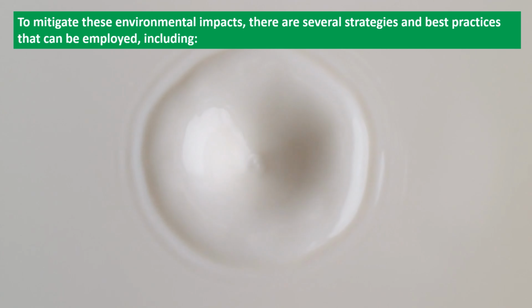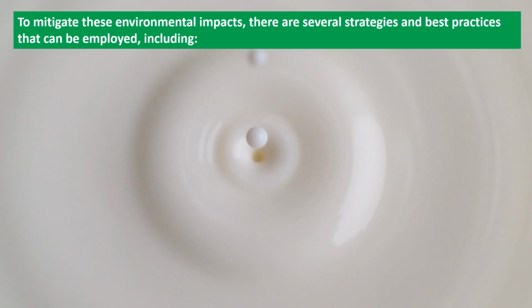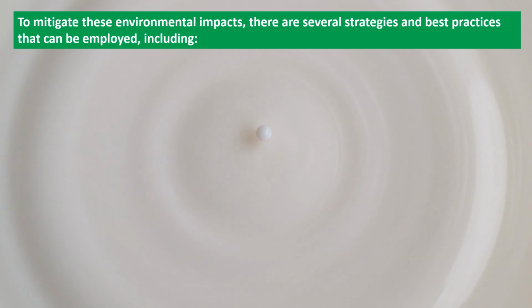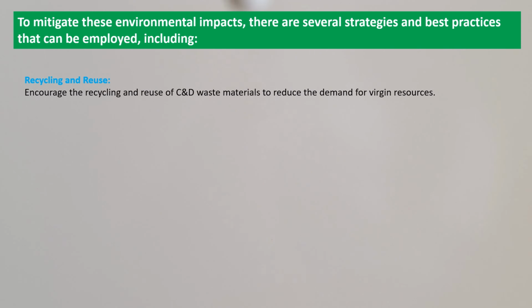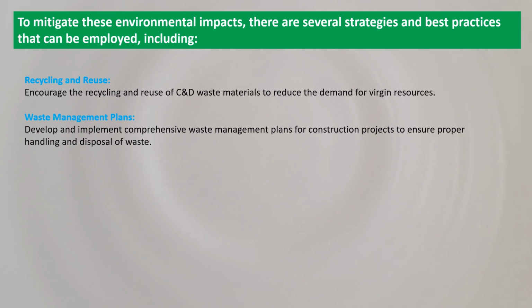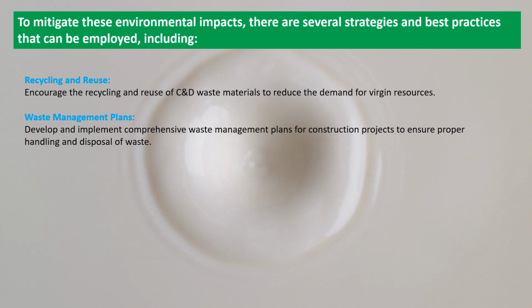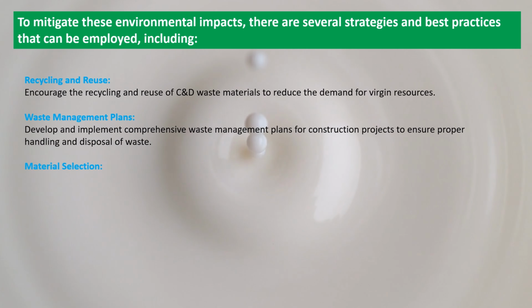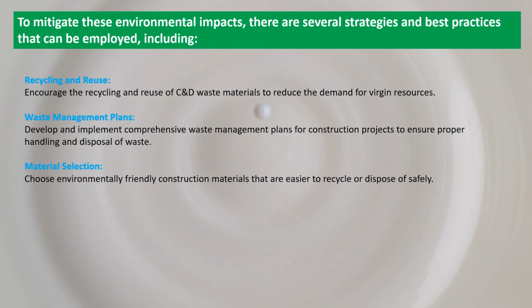To mitigate these environmental impacts, there are several strategies and best practices that can be employed, including recycling and reuse. Encourage the recycling and reuse of C&D waste materials to reduce the demand for virgin resources. Waste management plans. Develop and implement comprehensive waste management plans for construction projects to ensure proper handling and disposal of waste. Material selection. Choose environmentally friendly construction materials that are easier to recycle or dispose of safely.